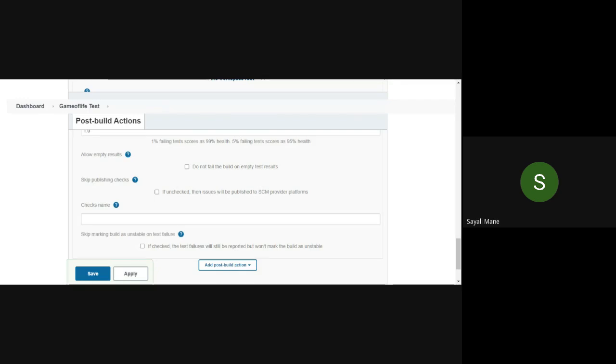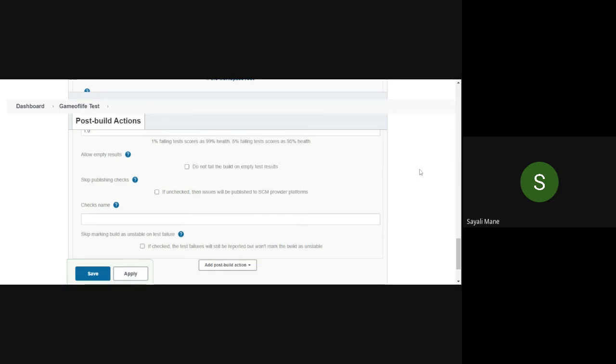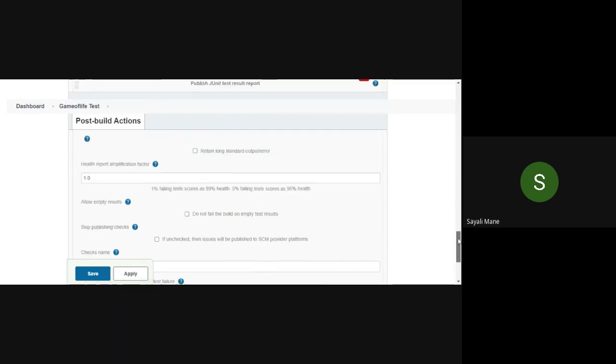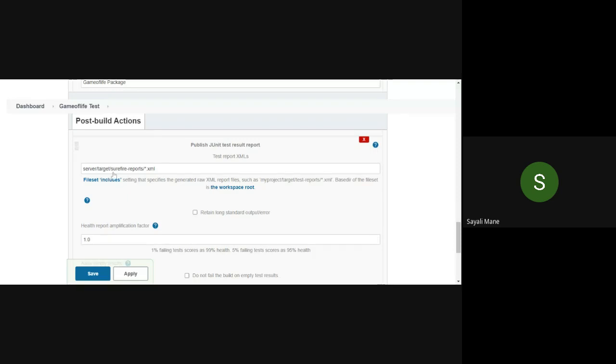So please click on it and select this one, publish JUnit test result report. Just let me know once you're finished. Yes, ma'am. Okay, so are you getting this screen, this one, like this, test report XML? Yes. Okay, it is blank, right?